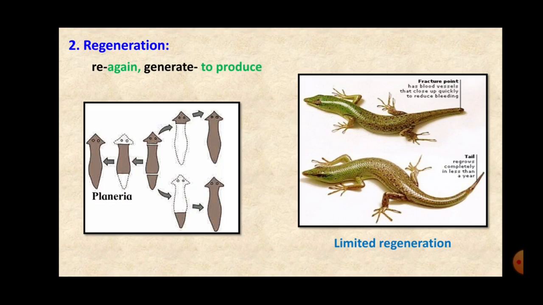Second one is the example of planaria. Planaria is an animal, and when it regenerates, it breaks up into 2 parts. The upper one is anterior and the lower one is posterior, and it develops into a new organism. The upper anterior part develops the posterior part, and the posterior part of the body develops the anterior part, and thus they become new organisms. So this process is called regeneration.